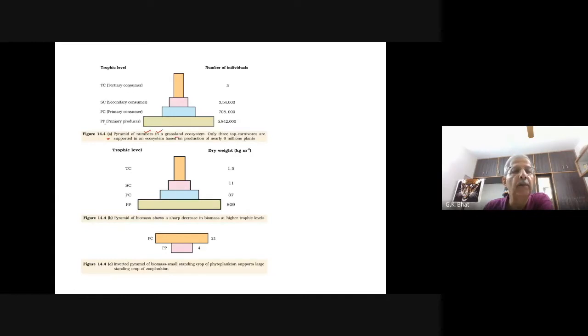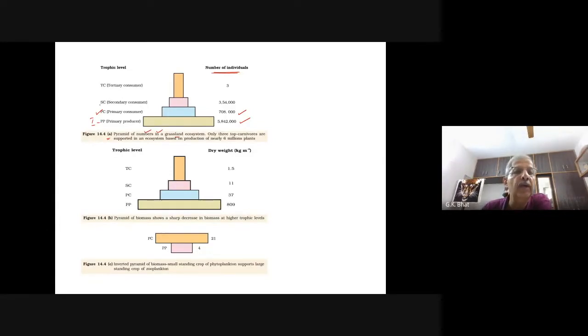See, primary producer, what is this trophic level? First trophic level. Primary producers, how many are we taking into the pyramid of number for our study? Look here, it is 5,842,000. And if you look into the second trophic level, primary consumer, which are herbivores, their number is 708,000.